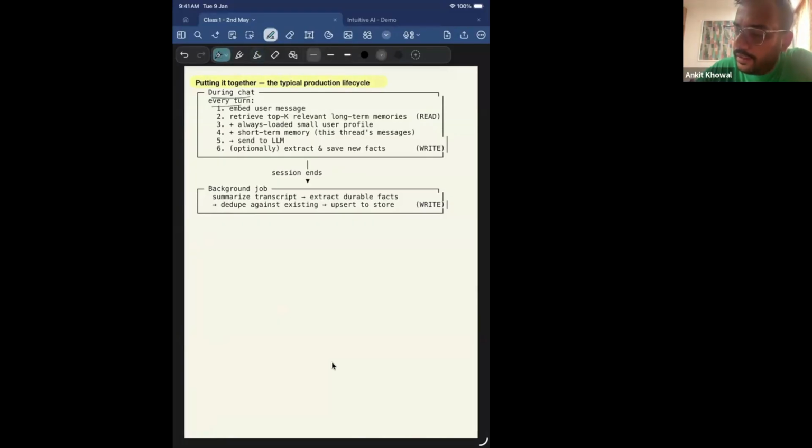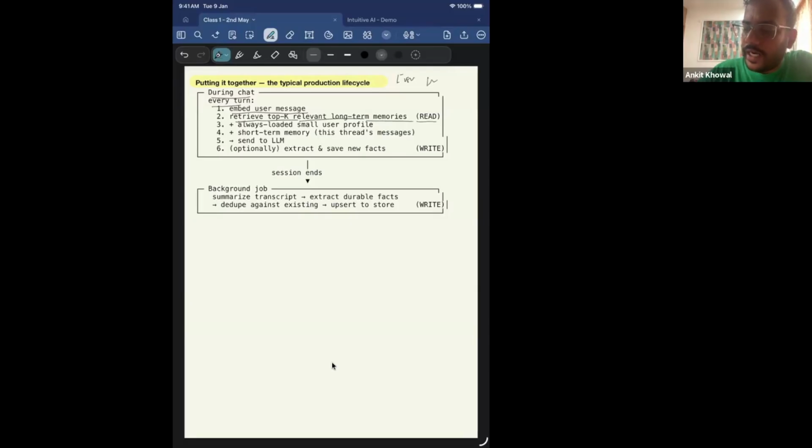During chat, every turn, right? Embed the user message. What we are doing is, when I'm chatting with ChatGPT, when I'm typing in some messages, I embed the user message, which is converted into an embedding. Then, based on that, I retrieve top K relevant long-term memories, right? What it means is, let's say I am asking about my name or some of my specific user references or some of my information which I have provided earlier. So what this flow is telling is I always store the user info in the vector DB.